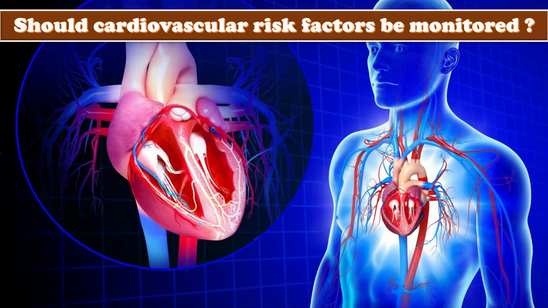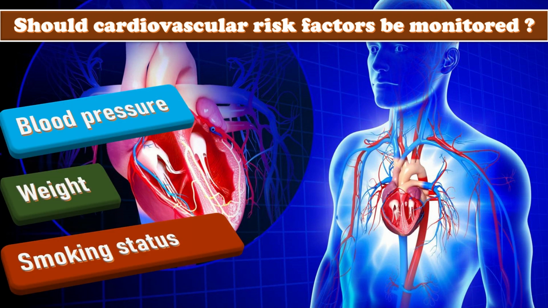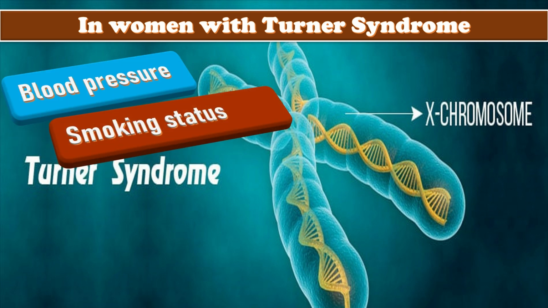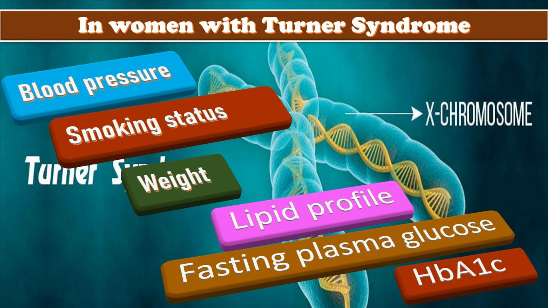Should cardiovascular risk factors be monitored? Cardiovascular risk should be assessed in women diagnosed with POI. At least blood pressure, weight, and smoking status should be monitored annually, with other risk factors being assessed if indicated. In women with Turner syndrome, cardiovascular risk factors should be assessed at diagnosis and annually monitored: at least blood pressure, smoking, weight, lipid profile, fasting plasma glucose, and HbA1c.